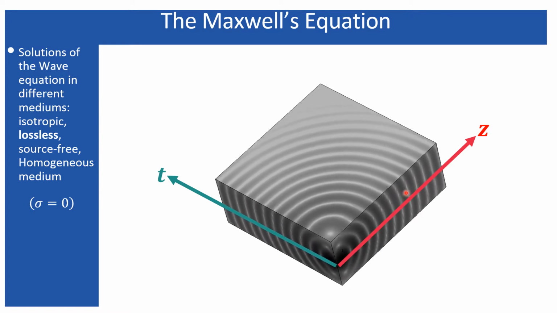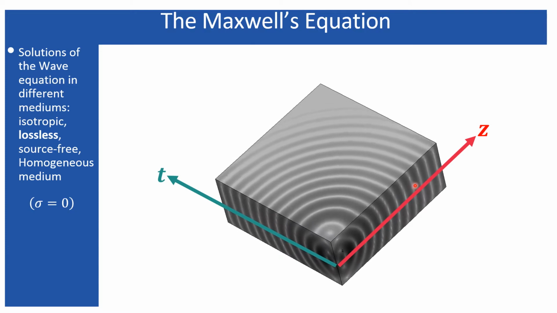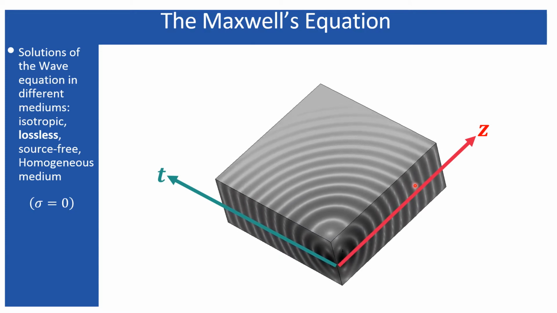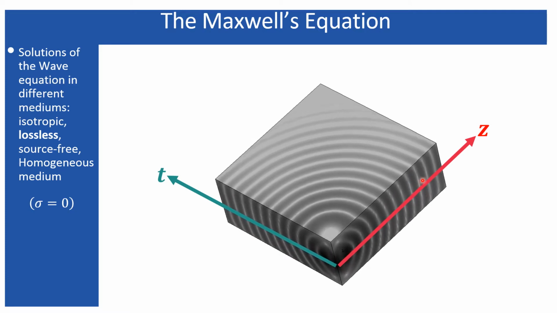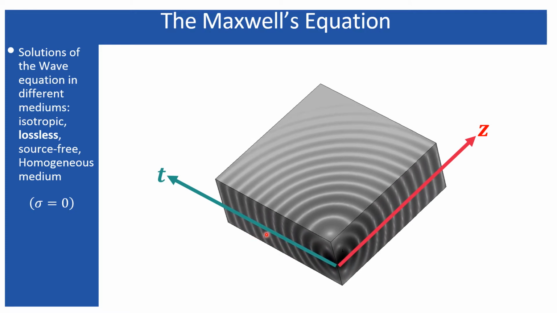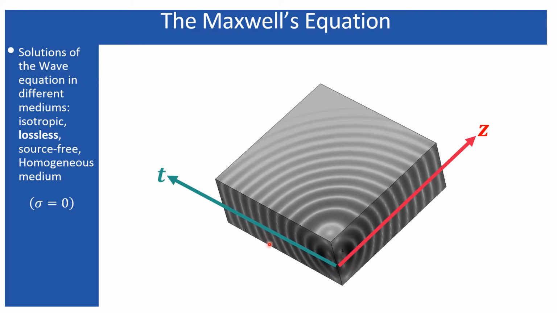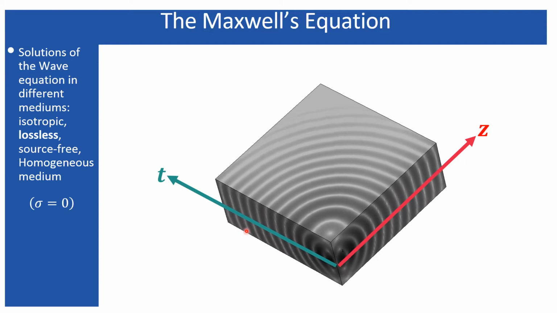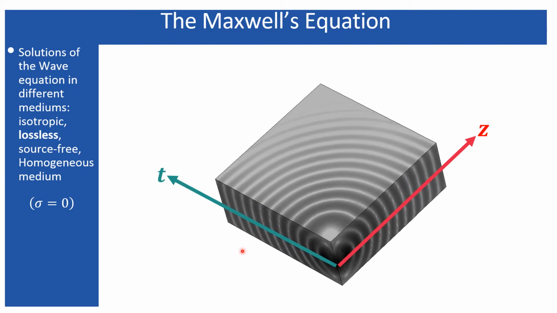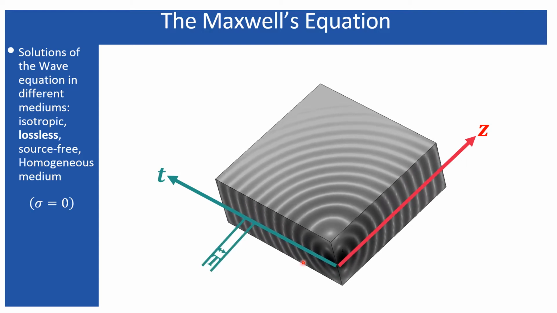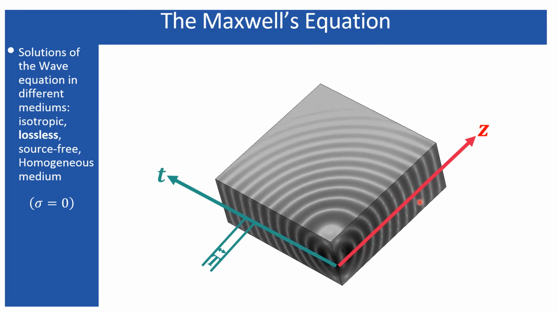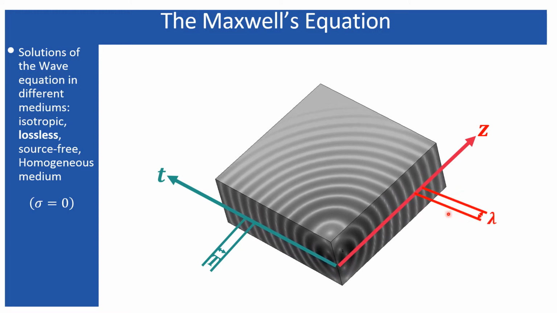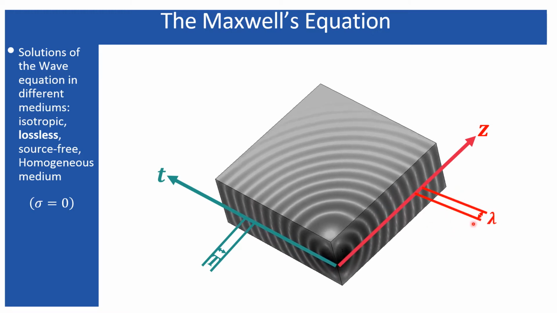So therefore the difference between two such planes is nothing but 2 pi apart. They are 2 pi apart in the space domain, and they are 2 pi apart in the time domain. So the difference between two such planes in the time domain is nothing but the period, which is represented by the capital T, and the difference in the space domain is the period in space, that is the wavelength.